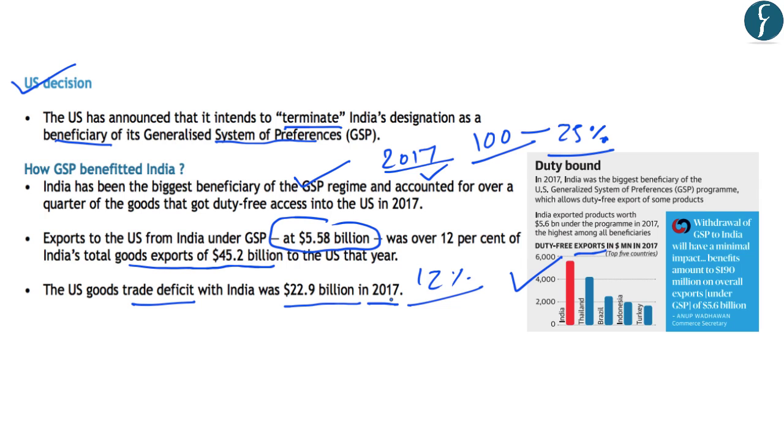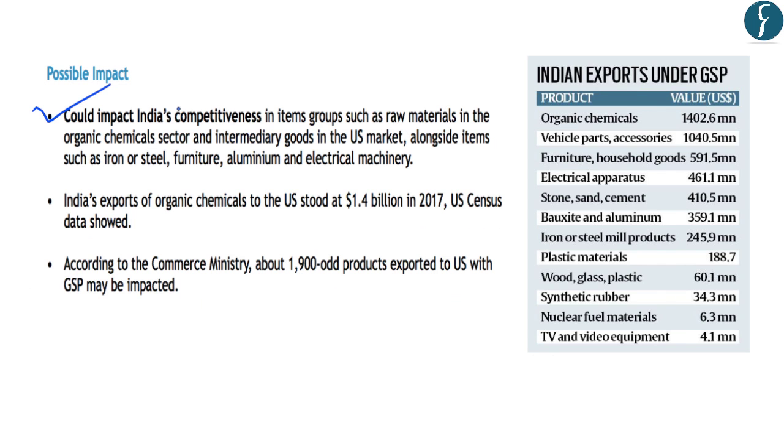Now, after understanding the benefits that India had under this GSP regime, let us look at the possible impacts of this withdrawal of the GSP system by the United States of America. So first, it could impact India's competitiveness in items like raw materials, and especially in the organic chemicals section, which has the highest value under the GSP exports from India.